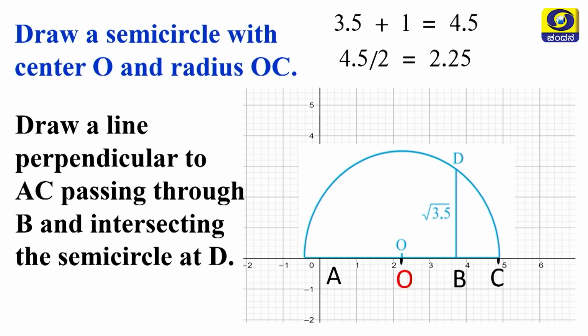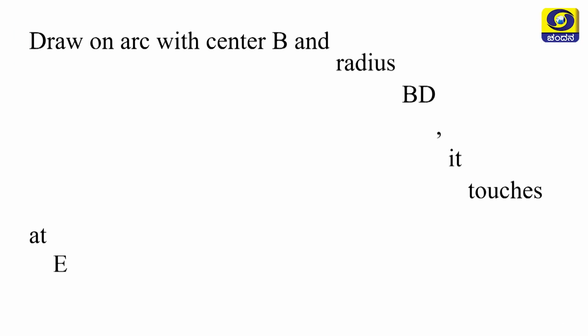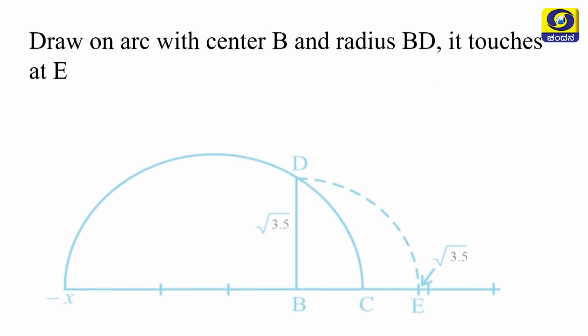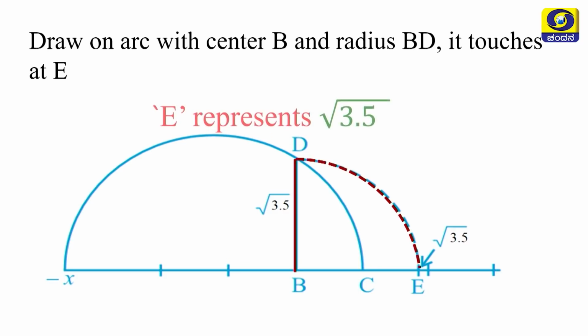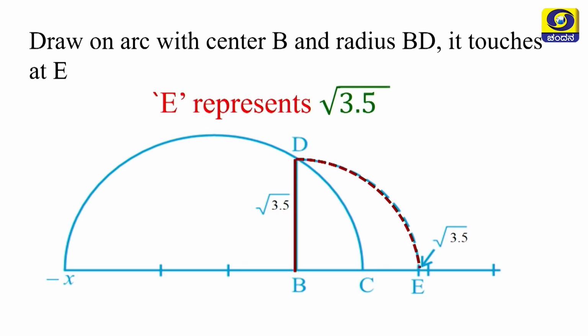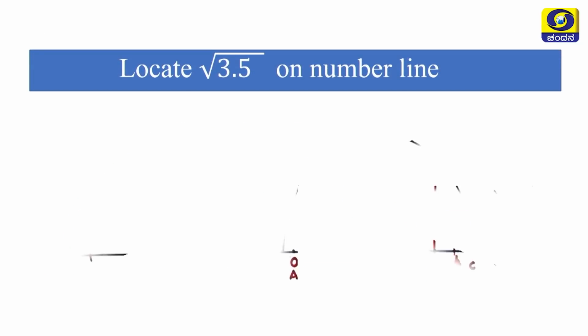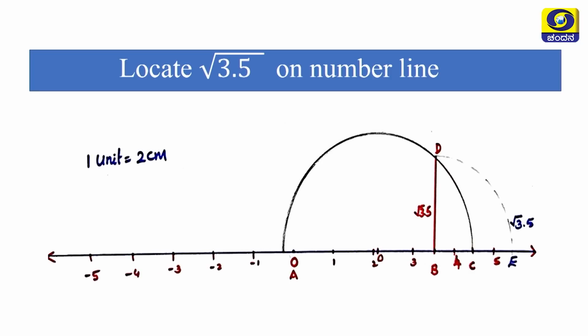Draw a line perpendicular to AC through B intersecting the semicircle at D. Then BD represents root 3.5, my dear students. Draw an arc with center B and radius BD, it touches E. Here E represents root 3.5. So, if you construct, you will get a picture like this, my dear students.